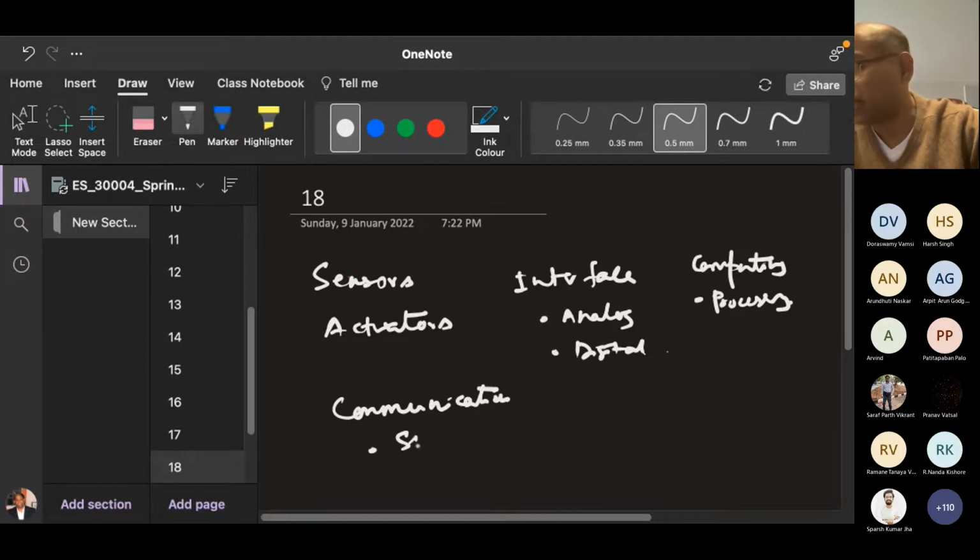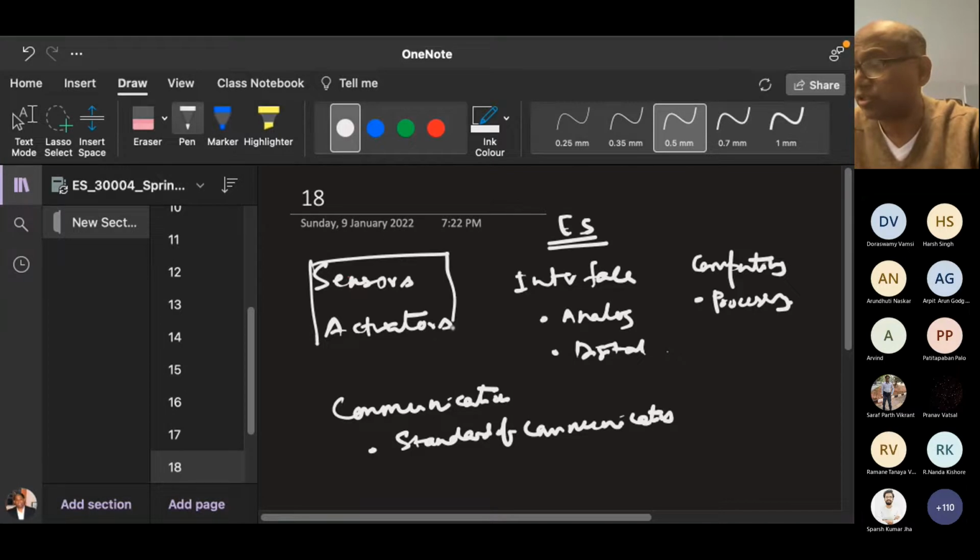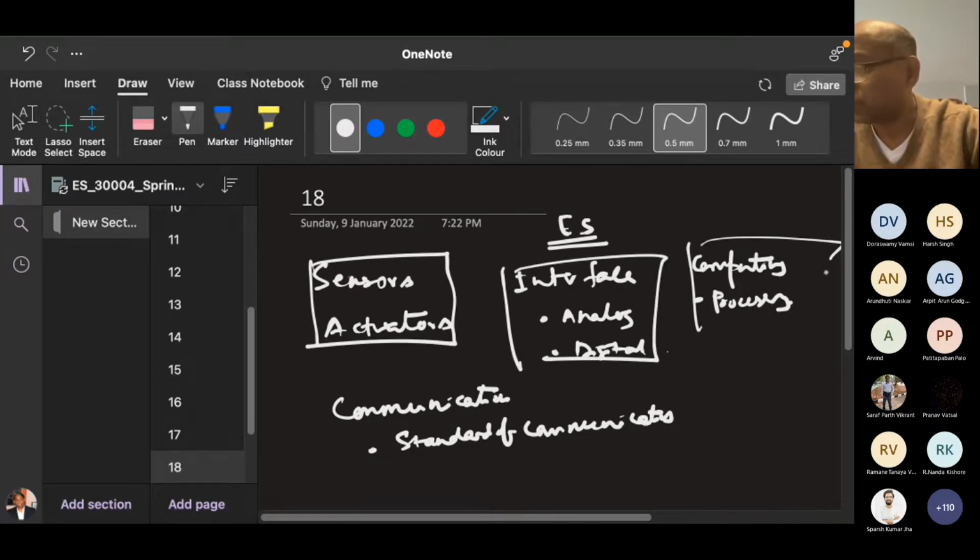There are different standards of communication. So this is a new definition of an embedded system for you: sensors and actuators, interface, computing, communication.